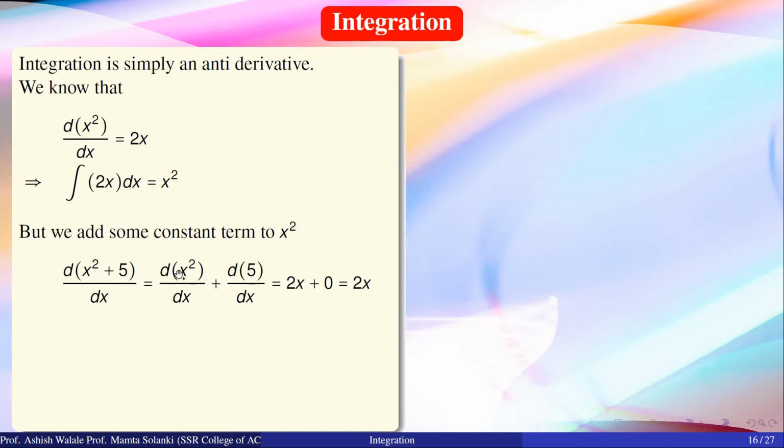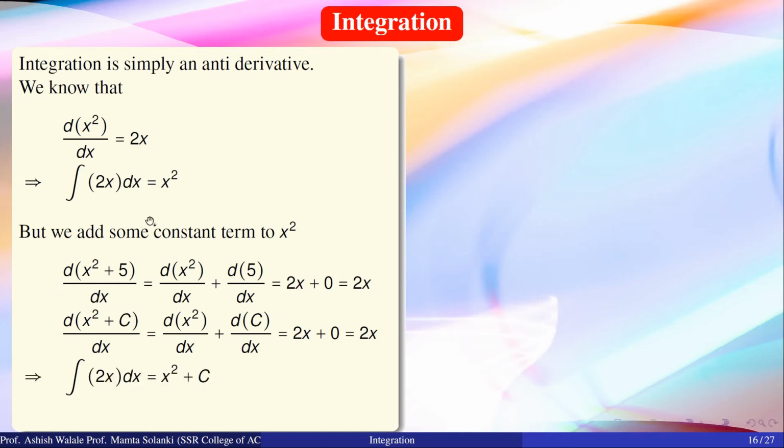We know that the derivative of x square is 2x and the derivative of a constant term is 0. That means we get the same value 2x. In general, if we add any constant term c, then we get the same derivative. That means the derivative remains the same if we add some constant value.